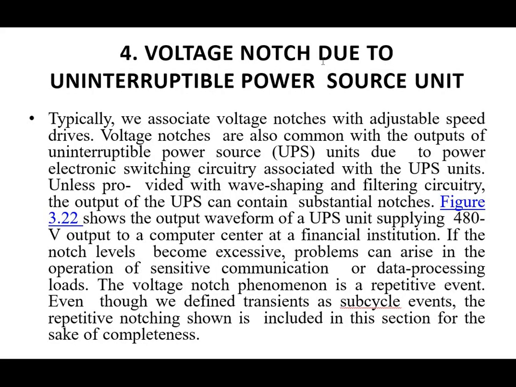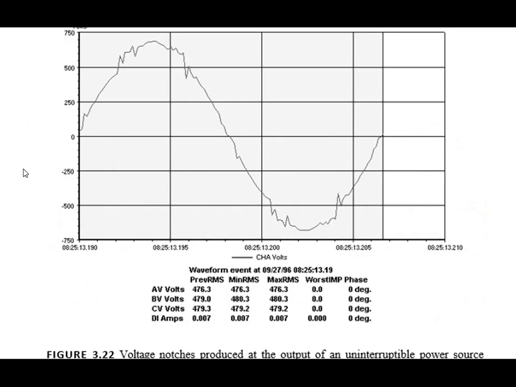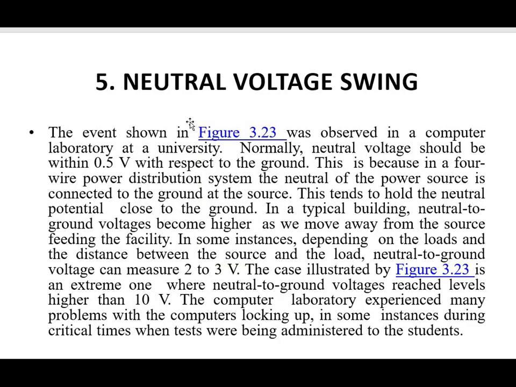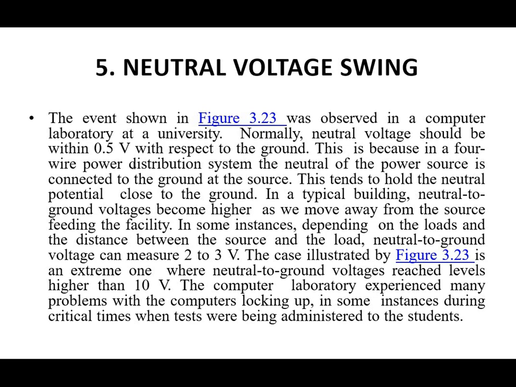The fourth one is the voltage notch due to the uninterruptible power supply (UPS) system. This graph shows the transient produced by the UPS system. The last one is the neutral voltage swing, which was observed in a computer laboratory at a university.